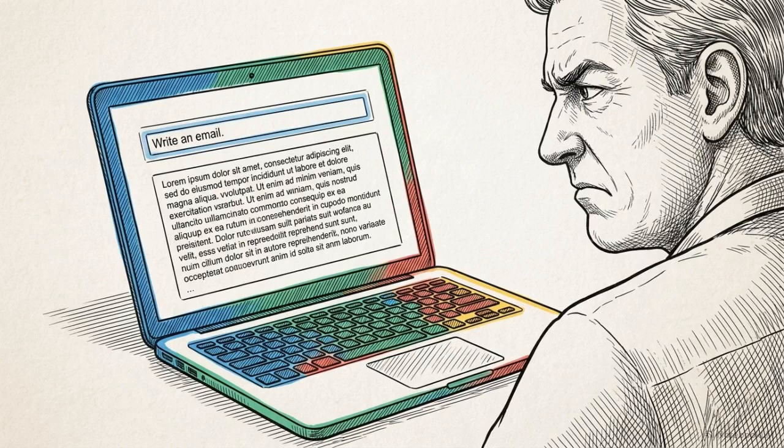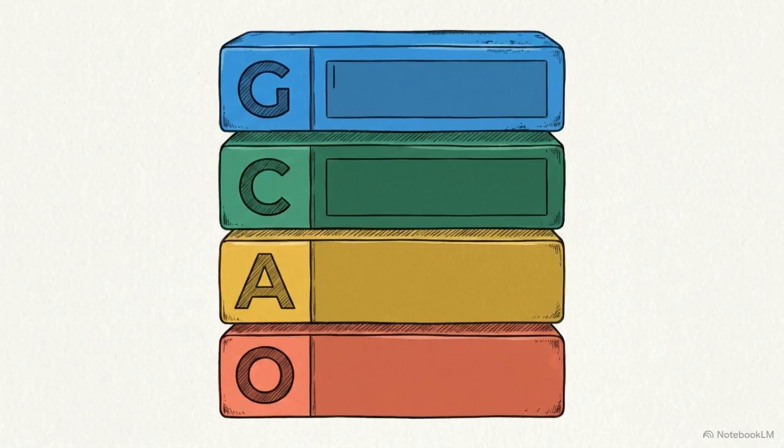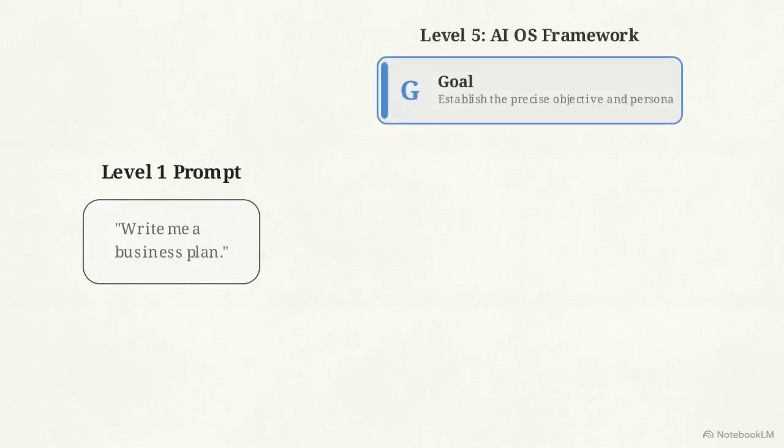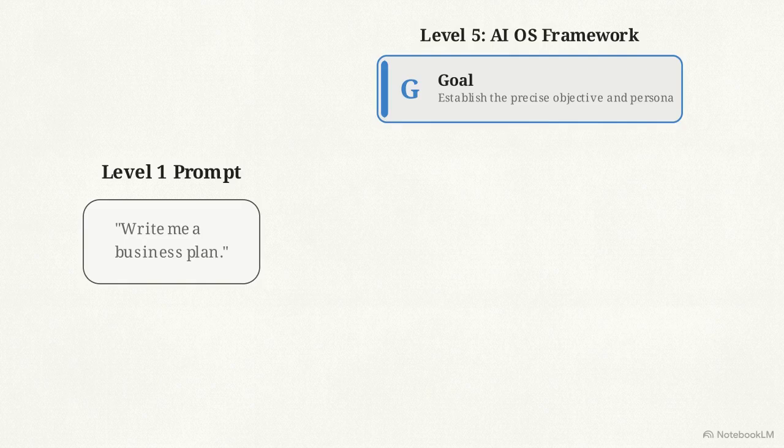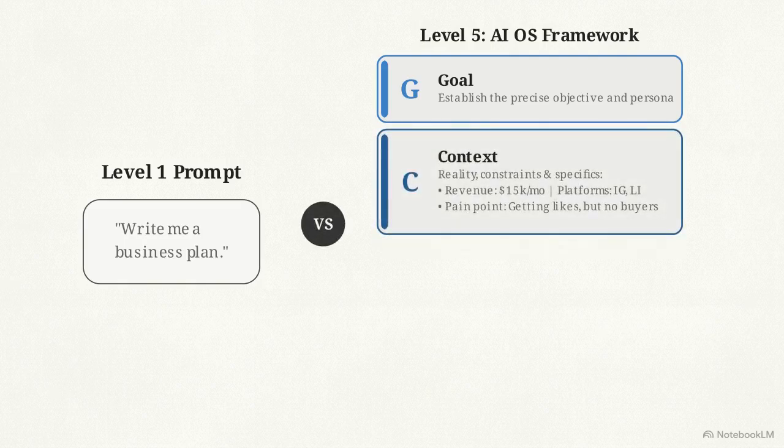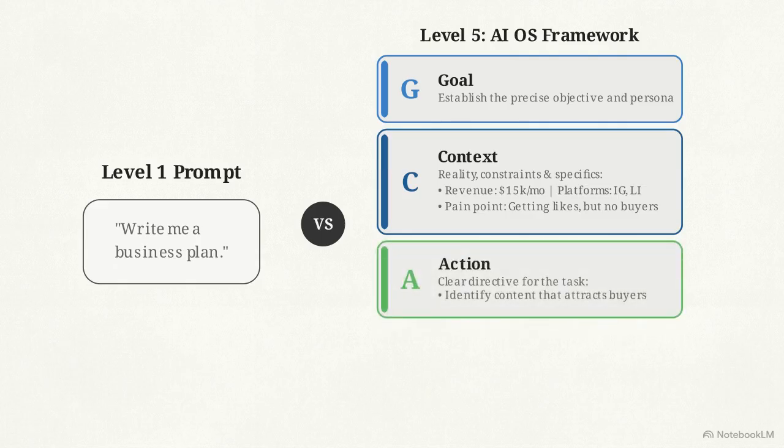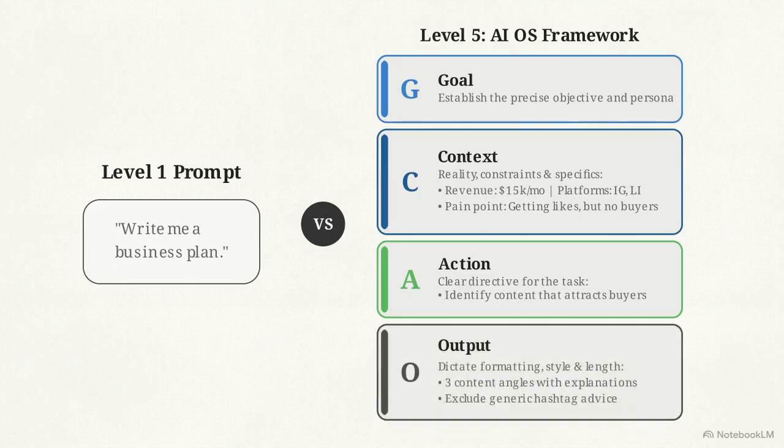AI outputs directly mirror what you put into them. Garbage in, garbage out. To fix generic advice, we use the GCAO framework. First is the G, goal. Establish the exact objective and persona. Next, context. Feed it your specific reality, revenue, platforms, and problems. Then, action. Give a clear directive to identify content that attracts buyers. Finally, output. Dictate the exact formatting and structure.